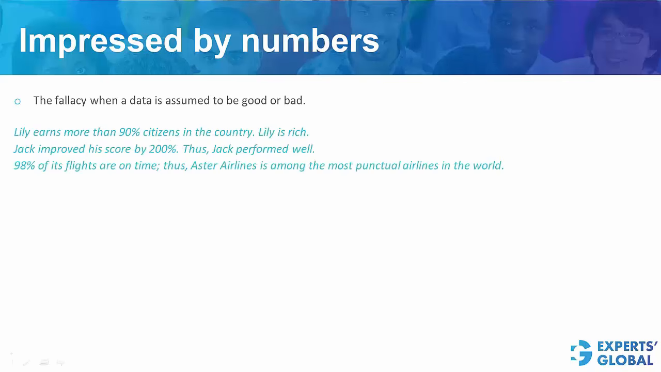One more example. 98% of its flights are on time. Thus, Astor Airlines is among the most punctual airlines in the world. Once again, 98% sounds like a very high number. But whether 2% delay is low enough to be considered among the most punctual airlines, we don't know. One more example. 0.01% defect sounds like a very good ratio, but imagine it is about medicines. Whether 0.01% is low enough, we don't know. So whether the company deserves applause, this cannot be established.